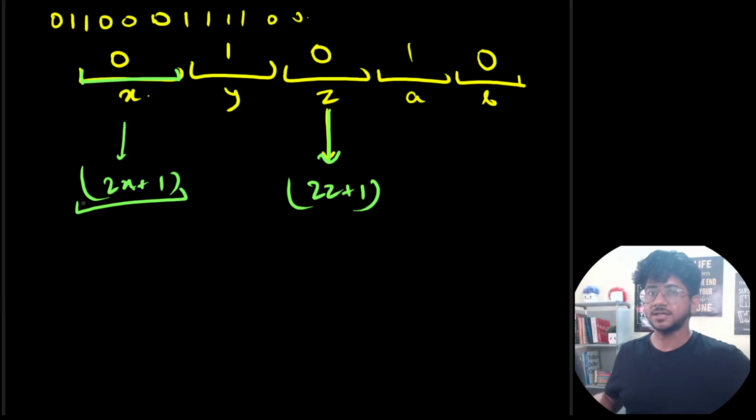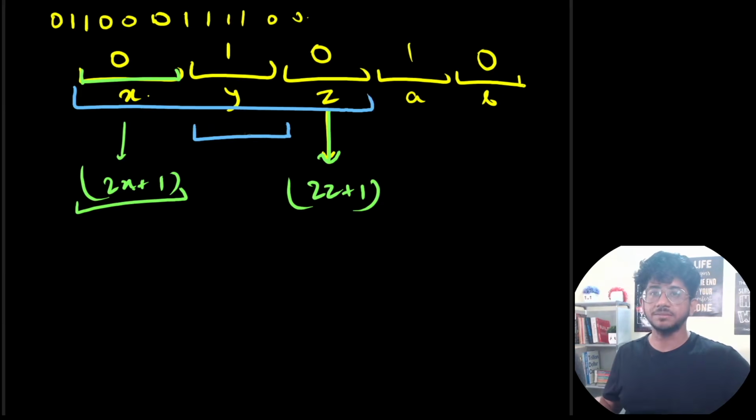Now, one operation that might be possible is, what if we try to span across some ones, flip it, and then flip those ones back to zeros? That is something we might try. So maybe we flip this much and then flip this much. Maybe this might lead to an optimal solution if possible. I don't know, maybe. So let's try to see.